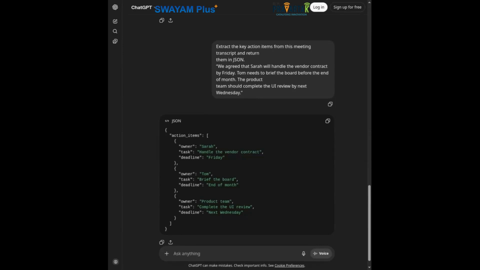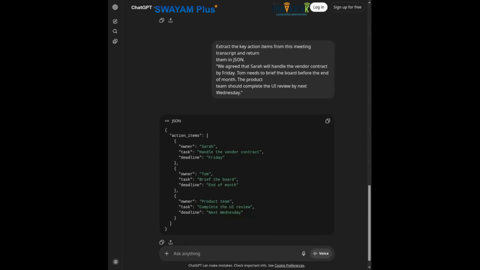So from here, if I want something to be written in a JSON format, a JSON format is basically a key value pair kind of a thing. So you have the column names here, and what value the column contains, it keeps changing. So that is what is written in this kind of a format. This is the JSON format. So you see that you have action items inside which you have owner, task, and deadline. So it's describing who is the owner of the task, what is the task itself, and what is the deadline.